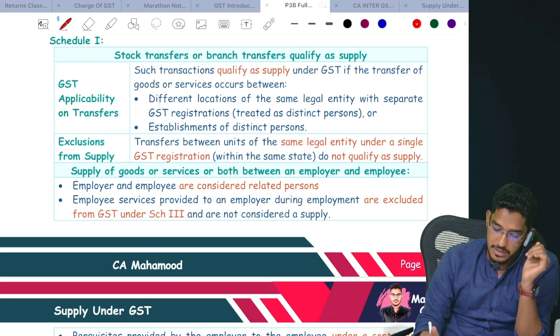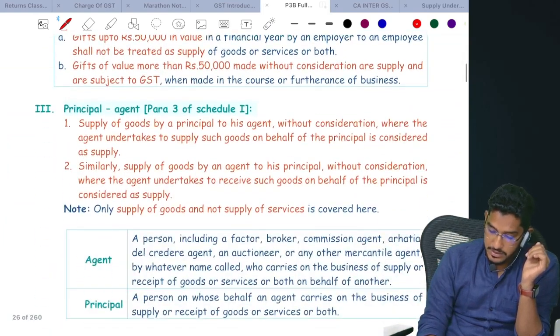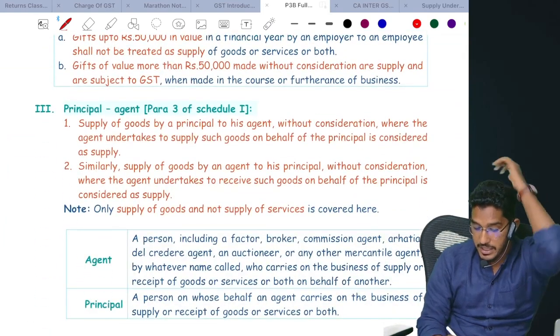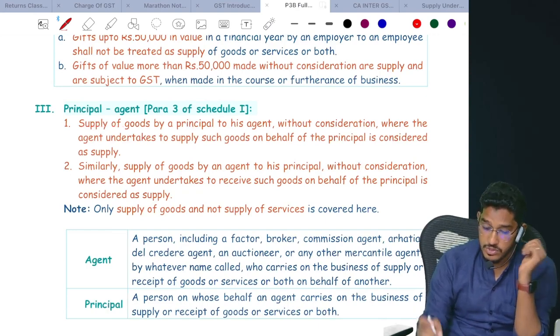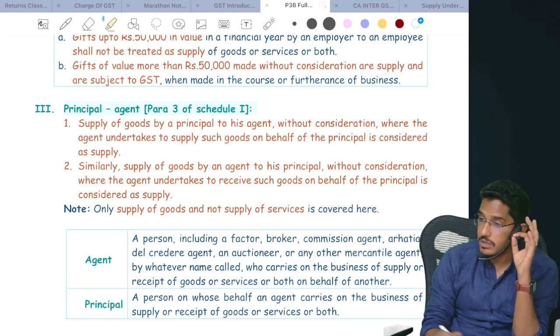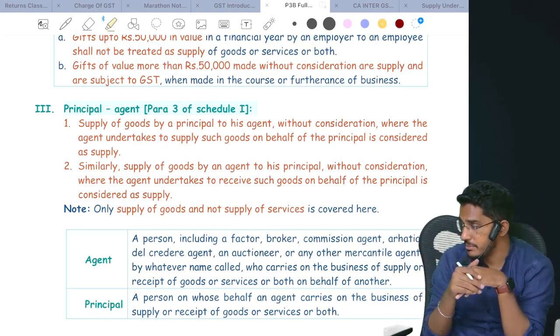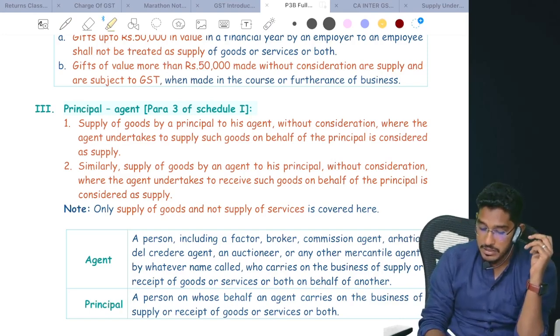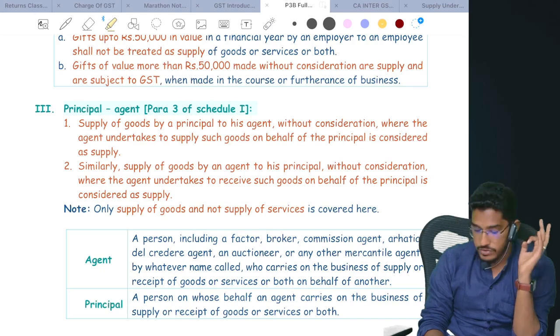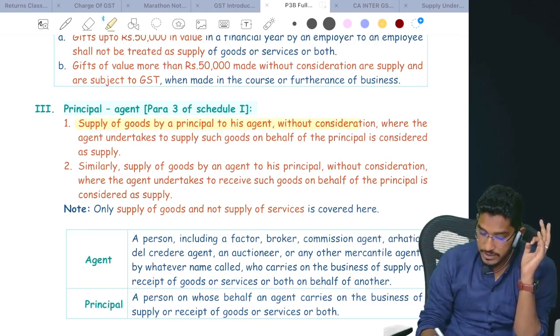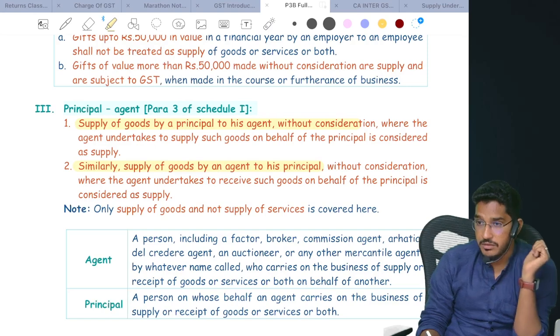What does para number 3 say? Let me try to summarize it here. They say that supply of goods. This is very, very important. They talk only about goods. Para number 2 says supply of goods or services between related persons, but para number 3 only talks about supply of goods. Supply of goods by principal to his agent without consideration, or supply of goods by an agent to his principal without consideration, then those transactions also will be treated as supply.